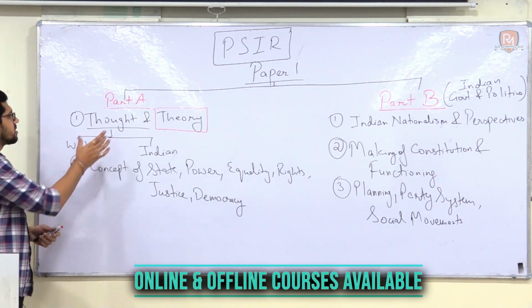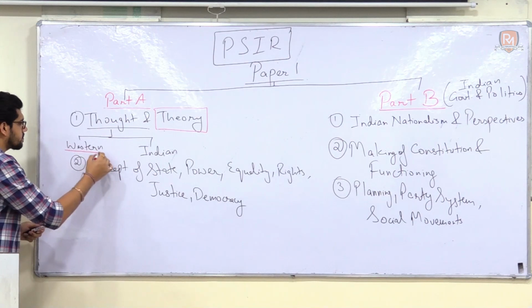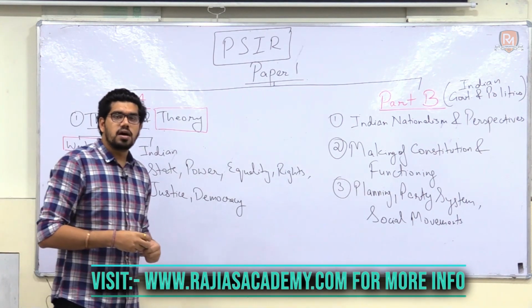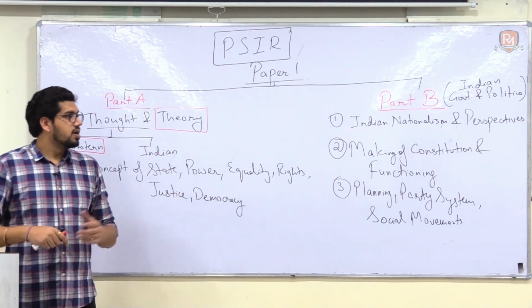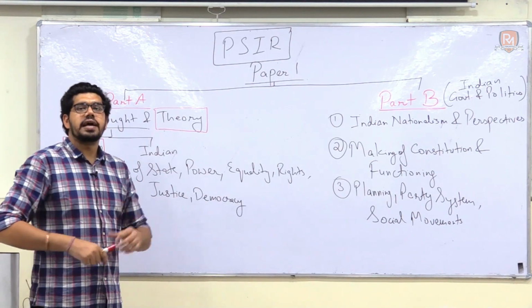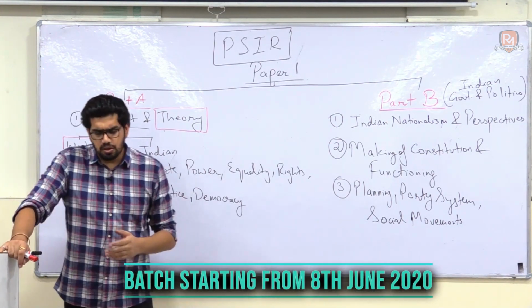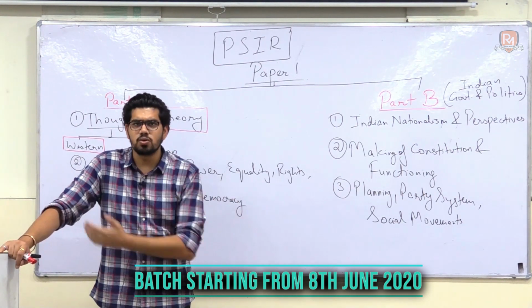In this context, the first topic we take up in the syllabus is thought, and within that, Western political thought. Now in Western political thought, there are around 9 to 10 thinkers that UPSC talks to go through. So first of all, starting with the idea of Plato and Aristotle. You can read in multiple books or multiple sources what Plato has explained, what Aristotle has explained.